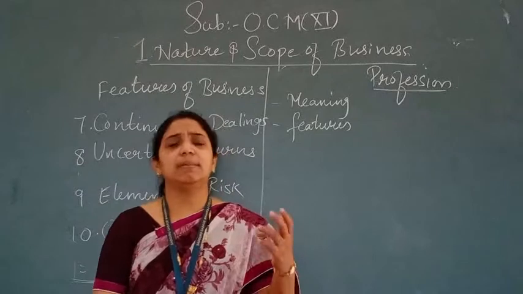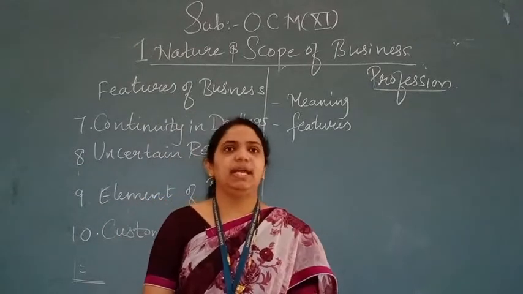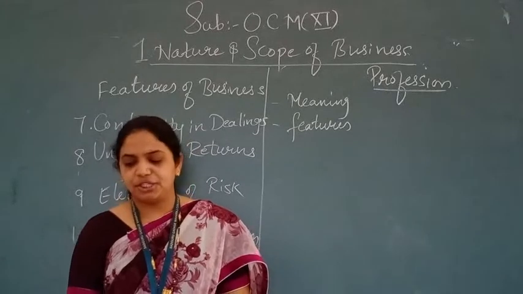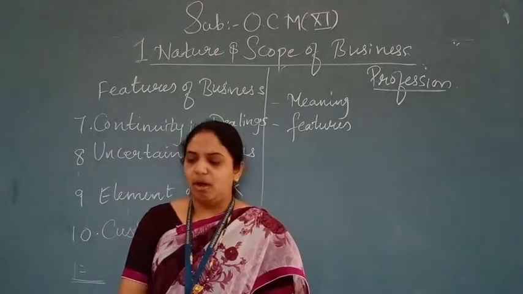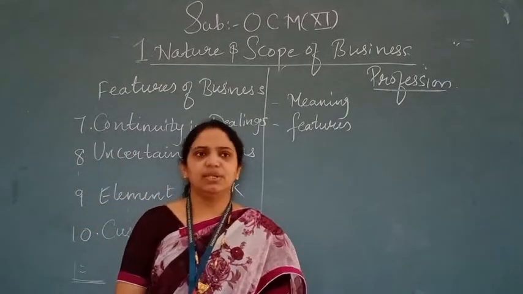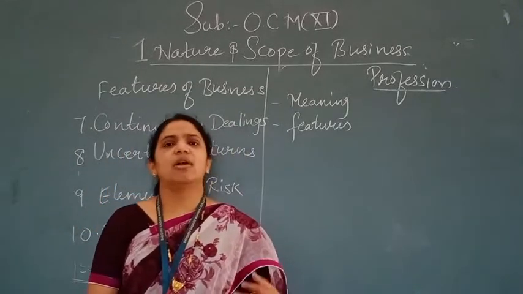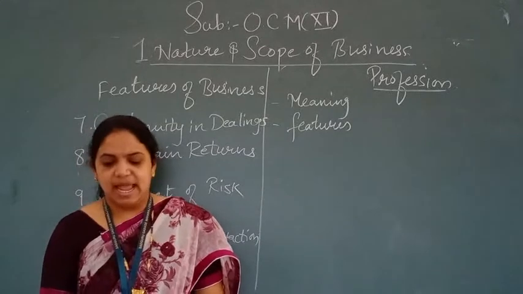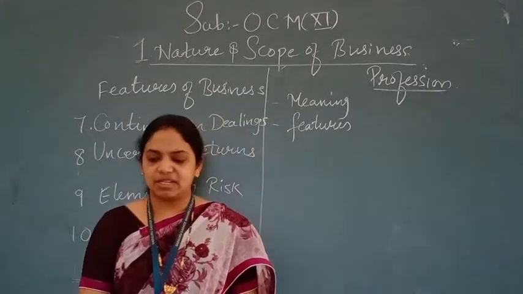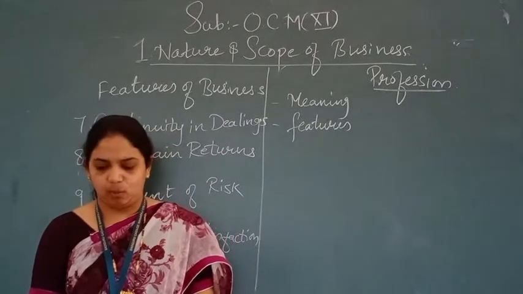That means in the business, risk is going to be there, and risk always brings the businessman a loss. It is due to some unfavorable or undesirable event. Some unfavorable or undesirable event is there. At that time, risk is always there. The intensity of a risk can be minimized, but it cannot be avoided.